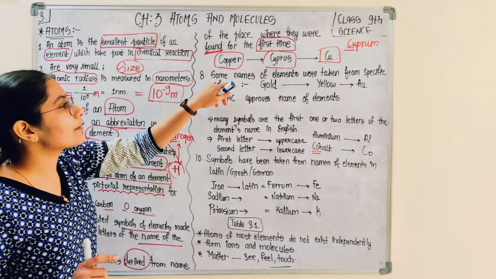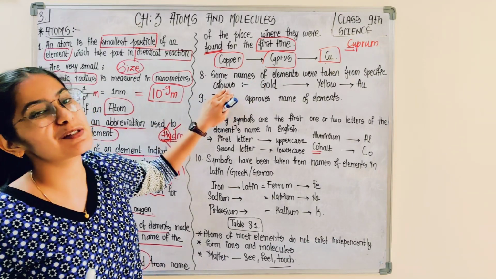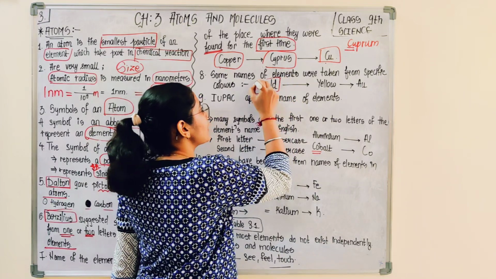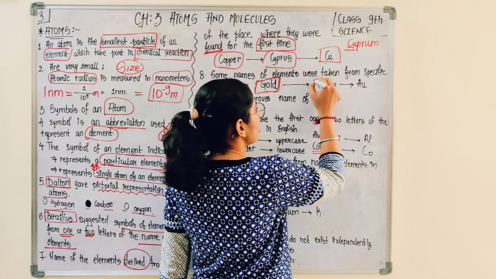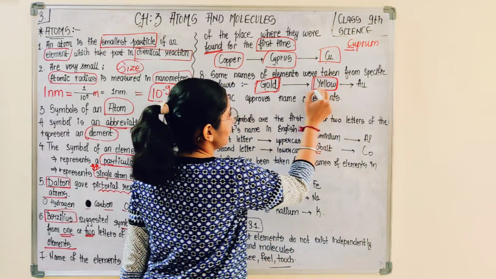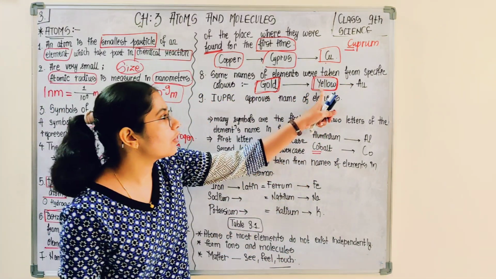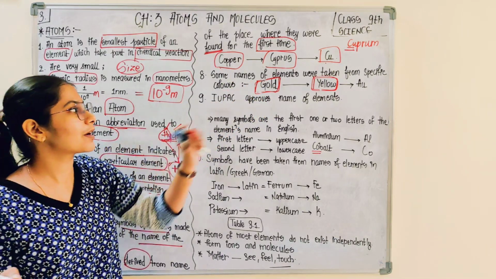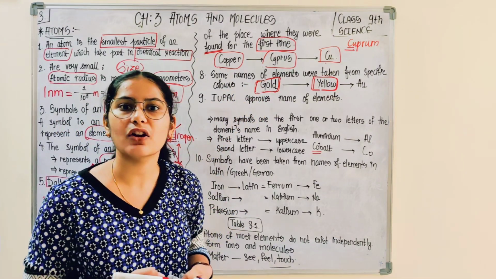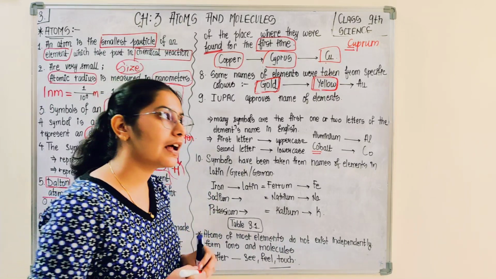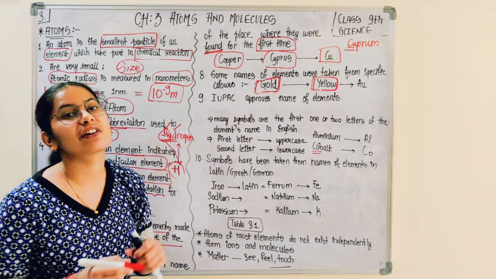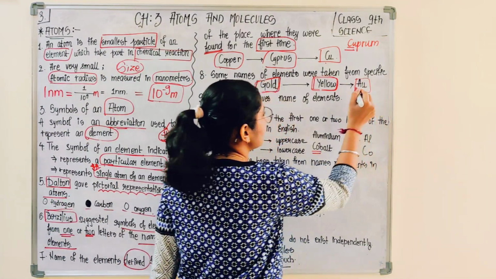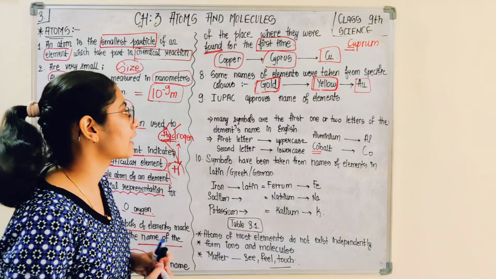Next, some names of the elements were taken from specific colors. Like gold. The name of the gold element was given from the English color name yellow. So from yellow, the name for the element was given, because that element would have a yellowish sort of color. So from colors also, the names of the elements were derived. The symbol for gold is Au. Again, this is also derived from a Latin word. I am reaching to that.